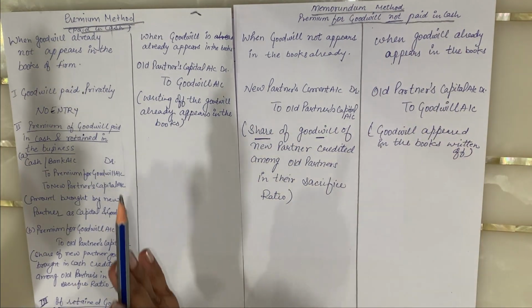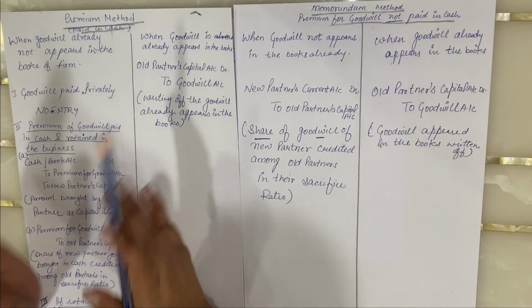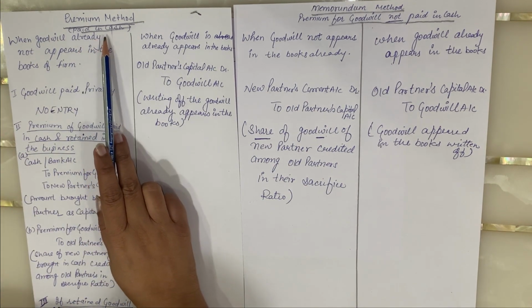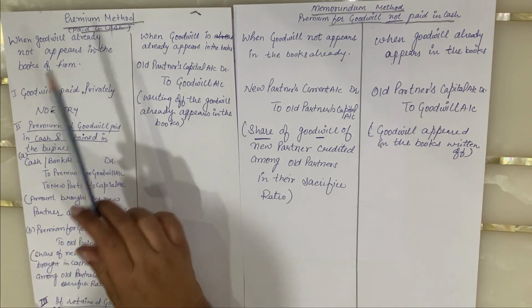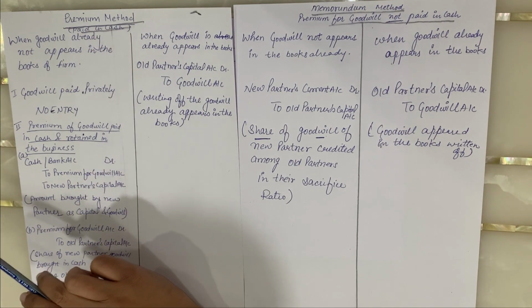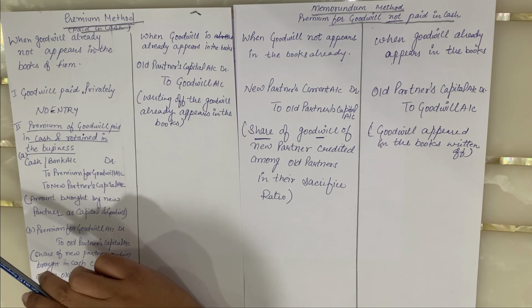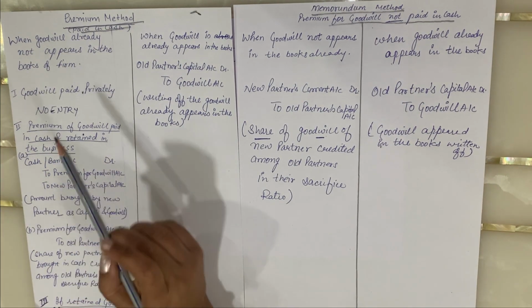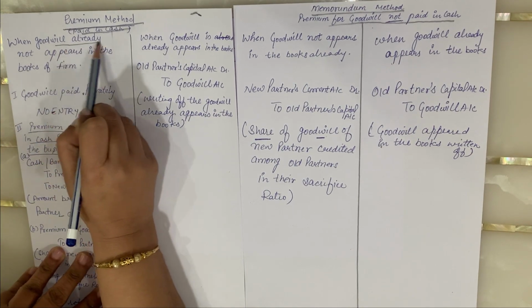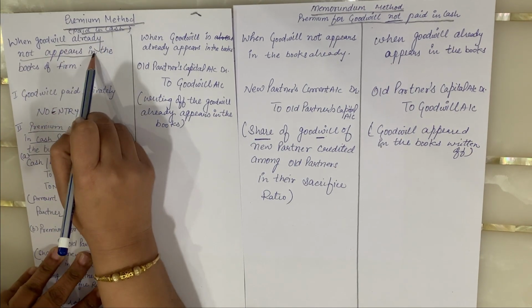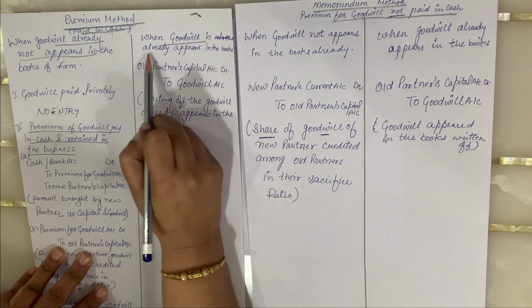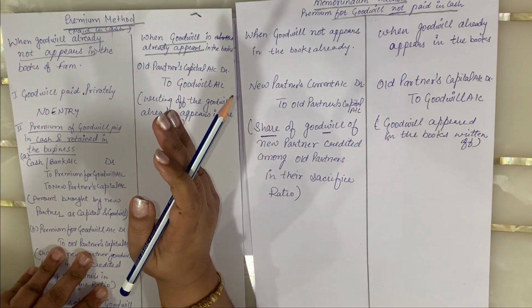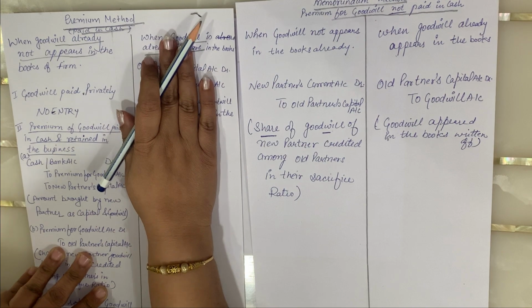So we will go with the first part, that is our premium method, when the amount of goodwill is paid by the new partner in cash. In that case, it is known as the premium method, as the premium for the goodwill is brought by the new partner. In that case, we have to see first whether the goodwill already appears in the books or does not appear in the books. We will go with the case where no goodwill appears in the books. Then we will discuss later what to do if the goodwill already appears in the books. I'm not discussing it right now.